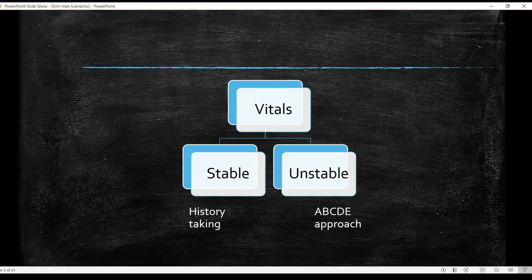Now, if you walk into the room and the Simman can speak to you and the vitals seem stable, consider it like any other station, and you can continue with your normal history taking and then speaking about the investigation, management plan and otherwise. However, if the patient seems to be in distress or the vitals seem to be off, that is, they are not within the normal parameters, that is when you should think about initiating the ABCDE approach.